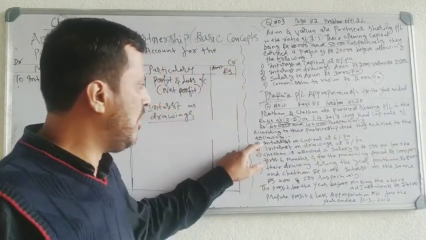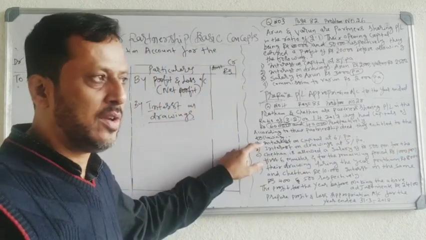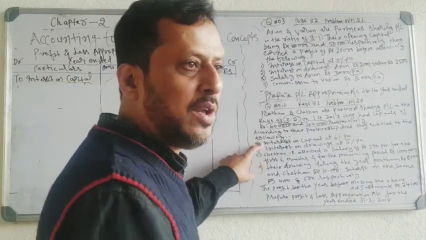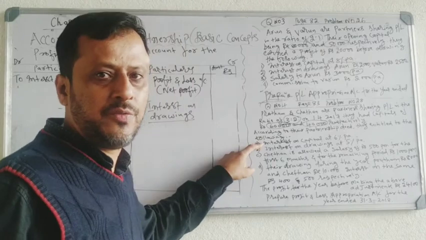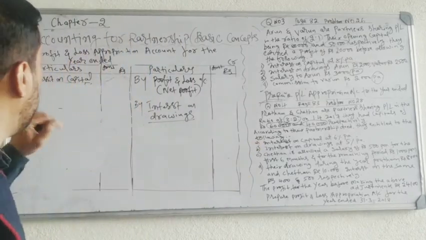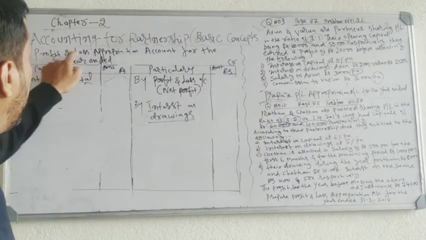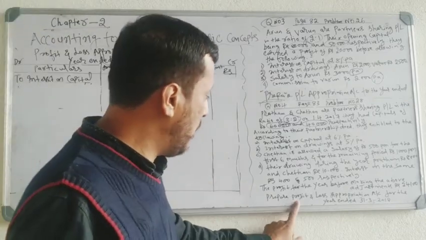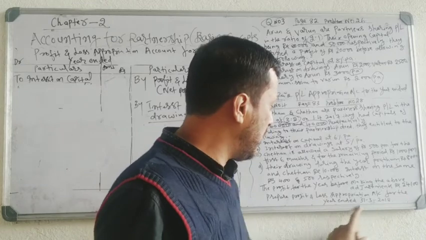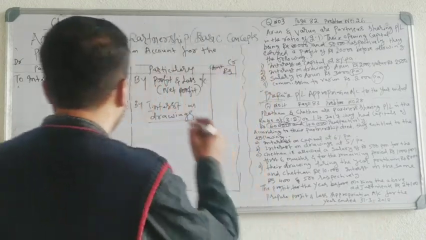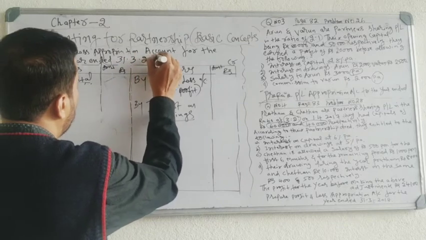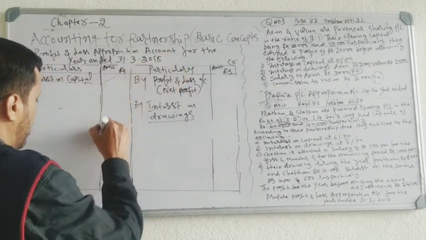Number 1, interest on capital at 6%. As you know, interest on capital is paid by the partnership firm to the partner. It is an expense to the partnership firm. Record on the debit side. Okay, so you have to write the format. Profit and loss appropriation account for the year ended. It is given in last. Prepare profit and loss appropriation account for the year ended 31/3/2018. Write the date 31/3/2018.